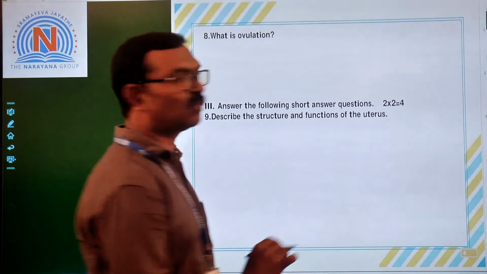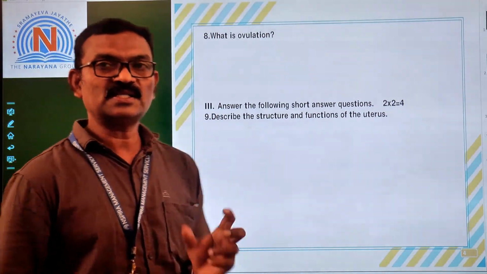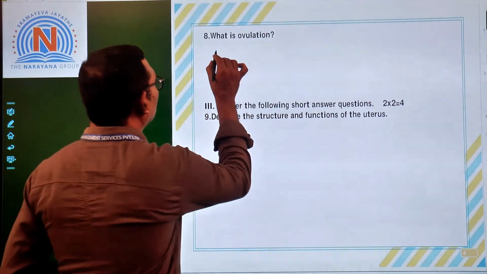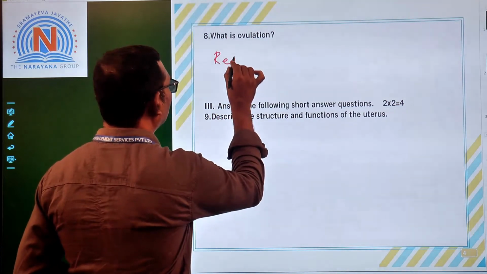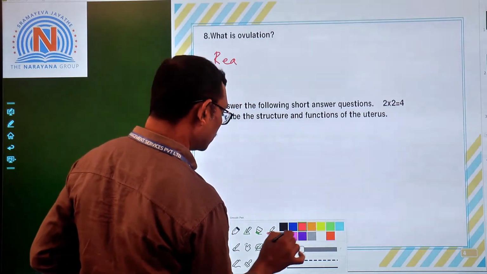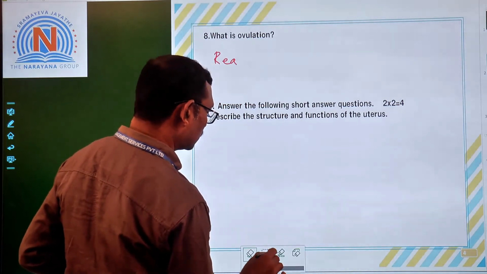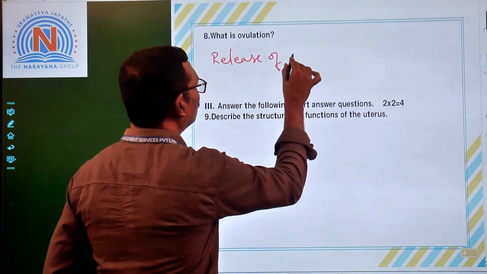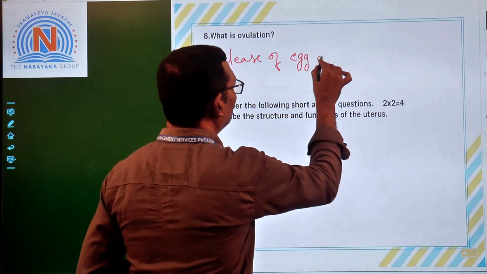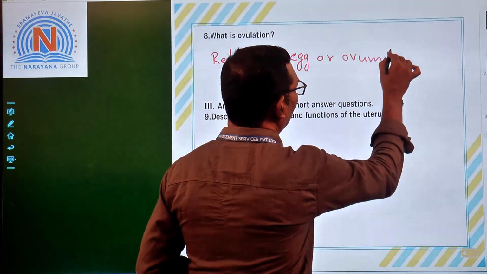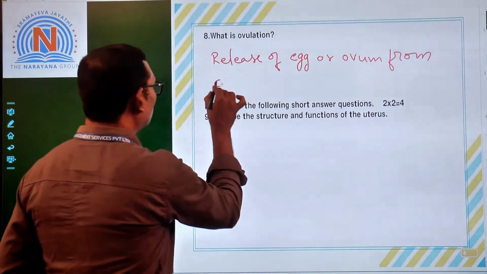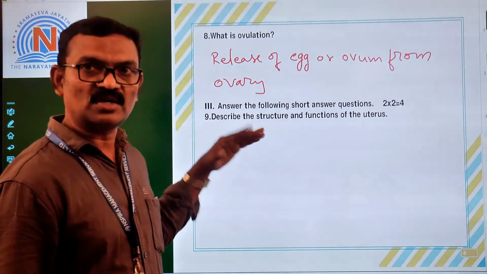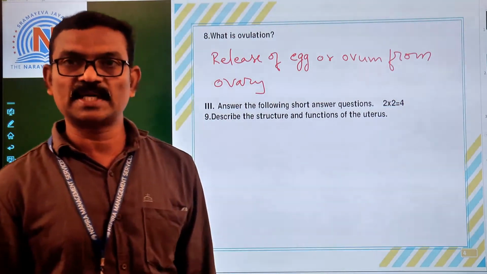Now, what is ovulation? The release of an egg or ovum from the ovary is called ovulation.